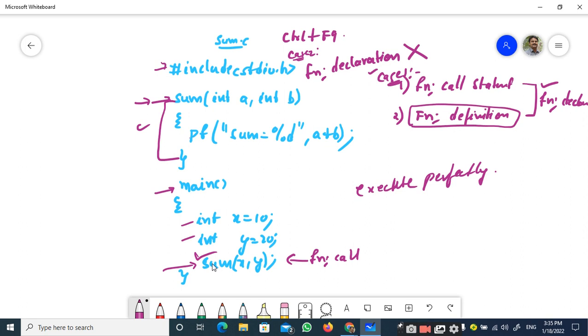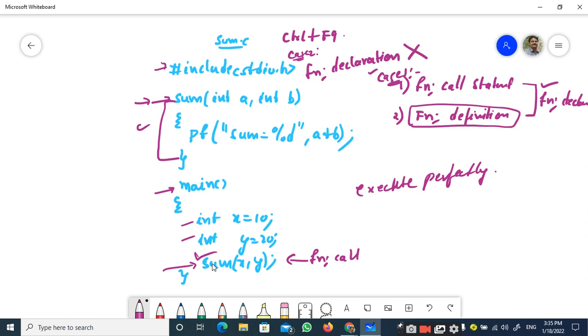So after discussing the function call, calling function, called function and invoking, we have come to the concept of function declaration. What actually is function declaration? That means you are declaring the function. Don't assume that we are going to do memory allocation.